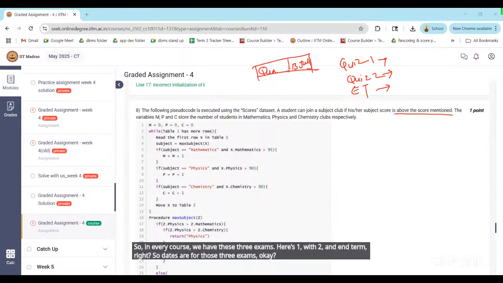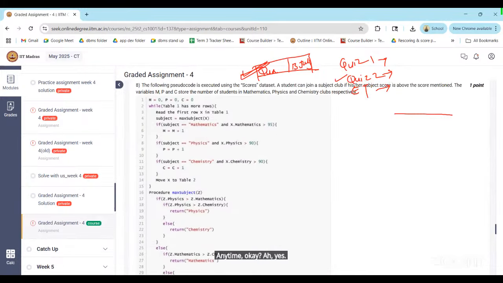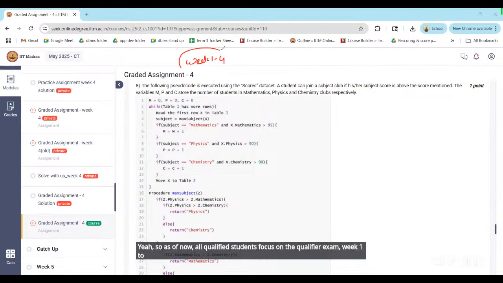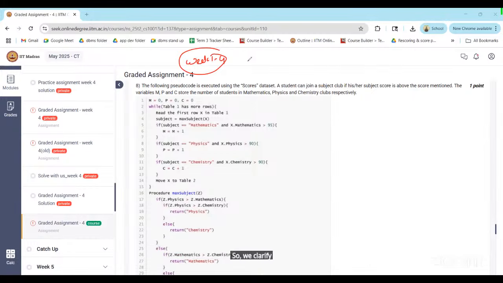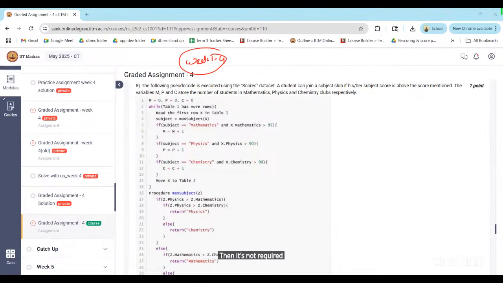Only if I qualify, I can go for the August exam? Yes, if you qualify, you have to enroll in the course and then you can go for quiz 2 and end term. Should I study only the first 4 weeks for now and study week 5 after the qualifier exam? Yes, as of now, all qualifier students focus on the qualifier exam, week 1 to 4, and just submit the week 5 assignment. That's it. Are week 5 assignments compulsory? If you want to continue, then it's compulsory. If you don't want to continue this term, if you want to take admission next term, then it's not required.